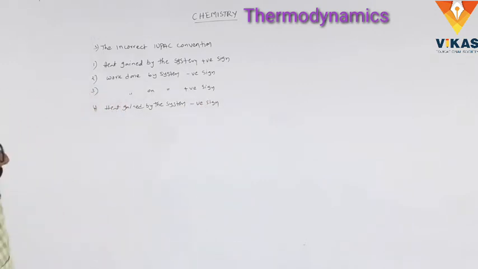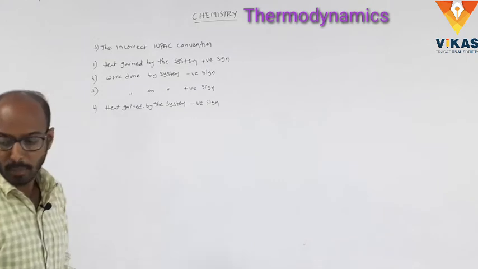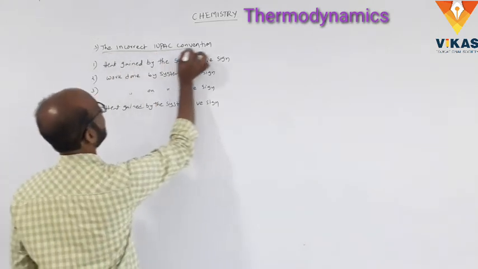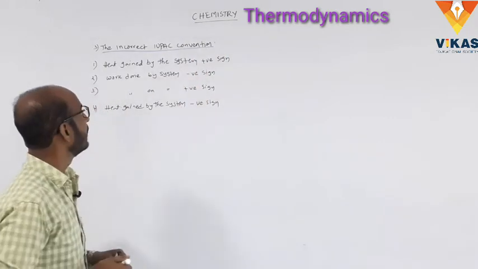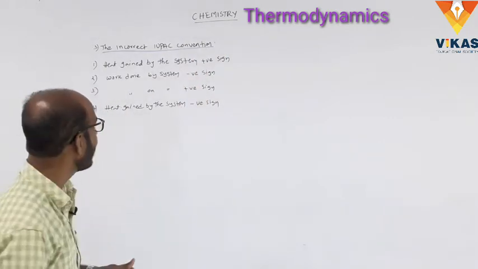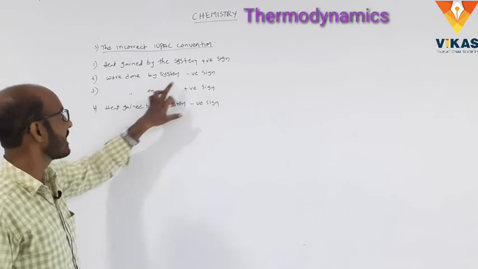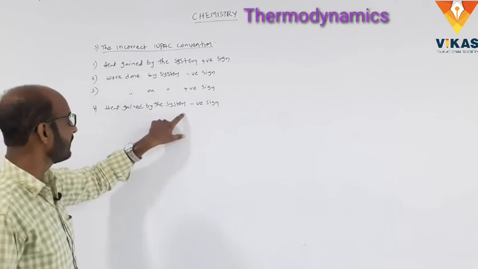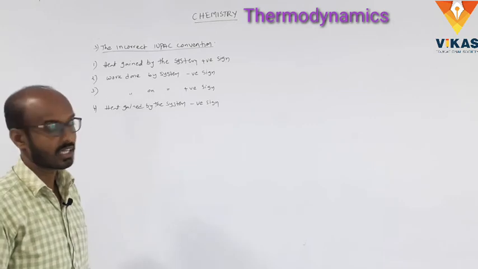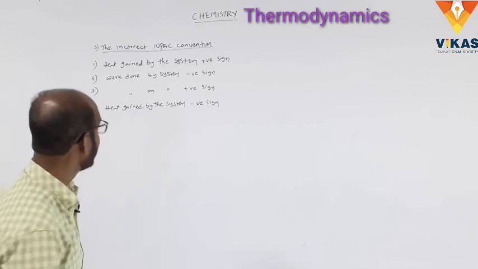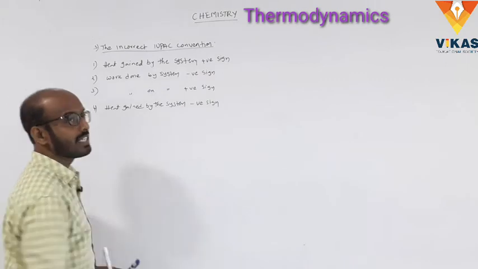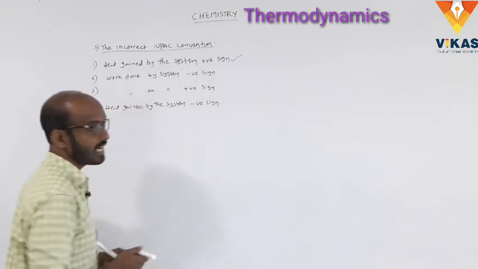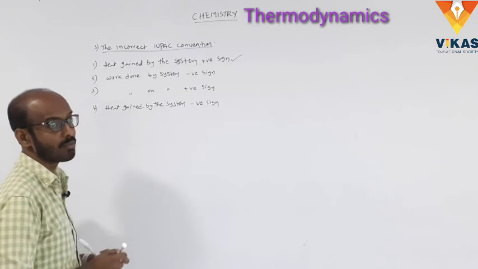So look at the question carefully. The incorrect IUPAC convention. The heat gained by the system is a positive sign. Work done by the system, negative sign. Work done on the system, positive sign. Heat gained by the system, that is a negative sign. Which one is the correct? Okay, so look, heat gained by the system, that is a positive sign. It is a correct positive sign.